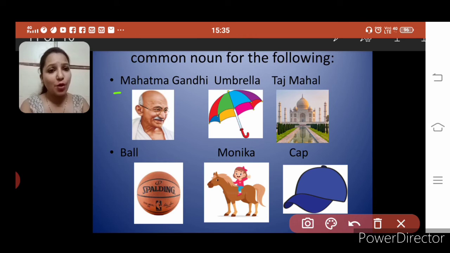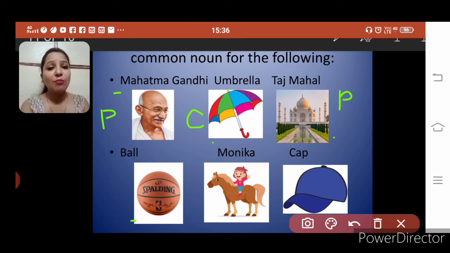Yes, this is proper noun because he is a famous personality who has got his special name. Now this is umbrella. Is it proper noun? No, this is common noun. It's a thing. Taj Mahal. Is it proper noun? Yes, this is proper noun. It's a famous monument who has got its special name.